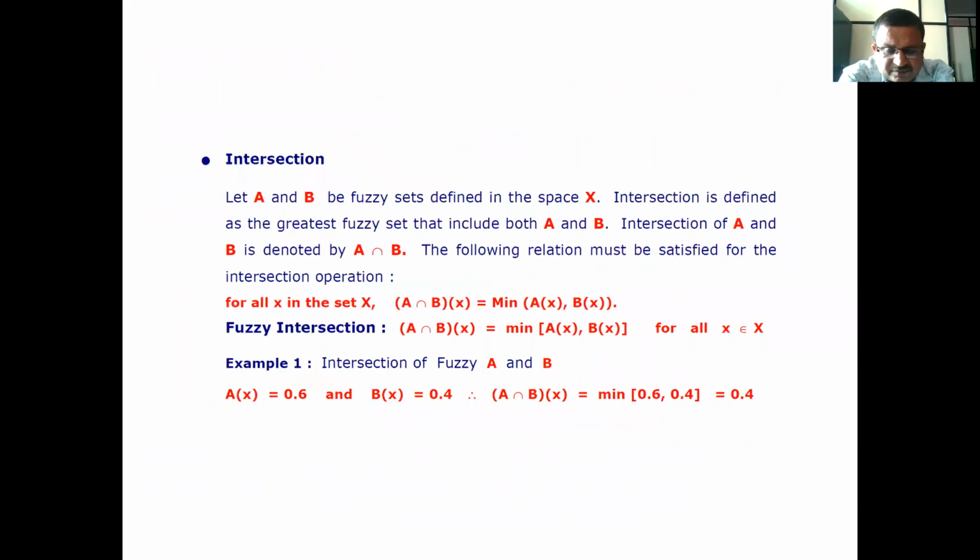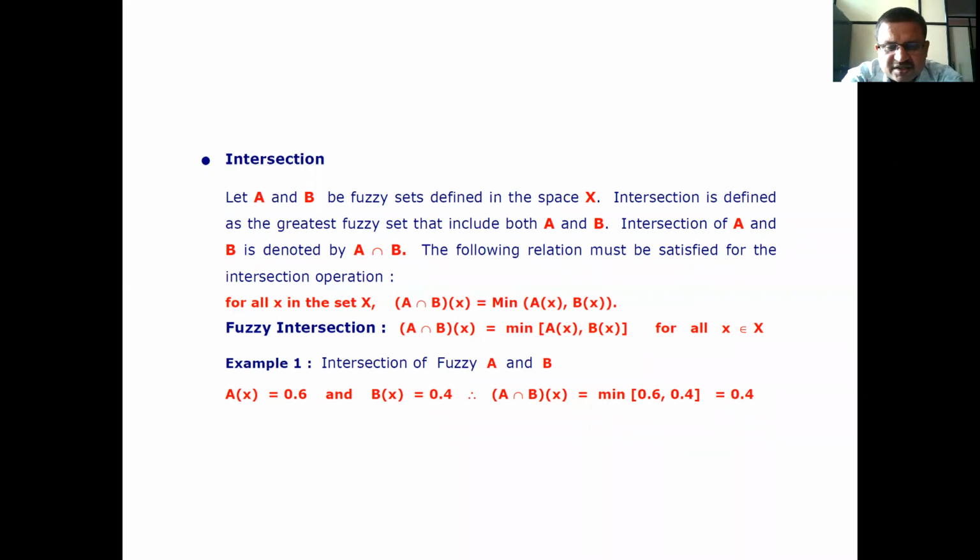Now, intersection. Let A and B be fuzzy sets defined in the space X. Intersection is defined as the greatest fuzzy set that is included in both A and B. The intersection of A and B is denoted by A intersection B. The following relation must be satisfied for the intersection operation, that is for all x in the set capital X: A intersection B of x is equal to the minimum of A(x), B(x).